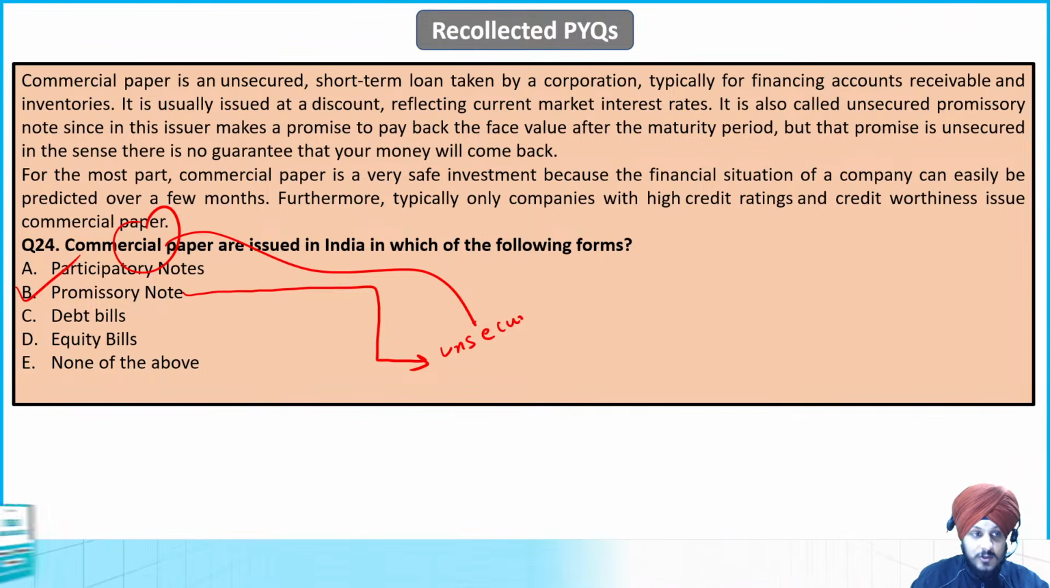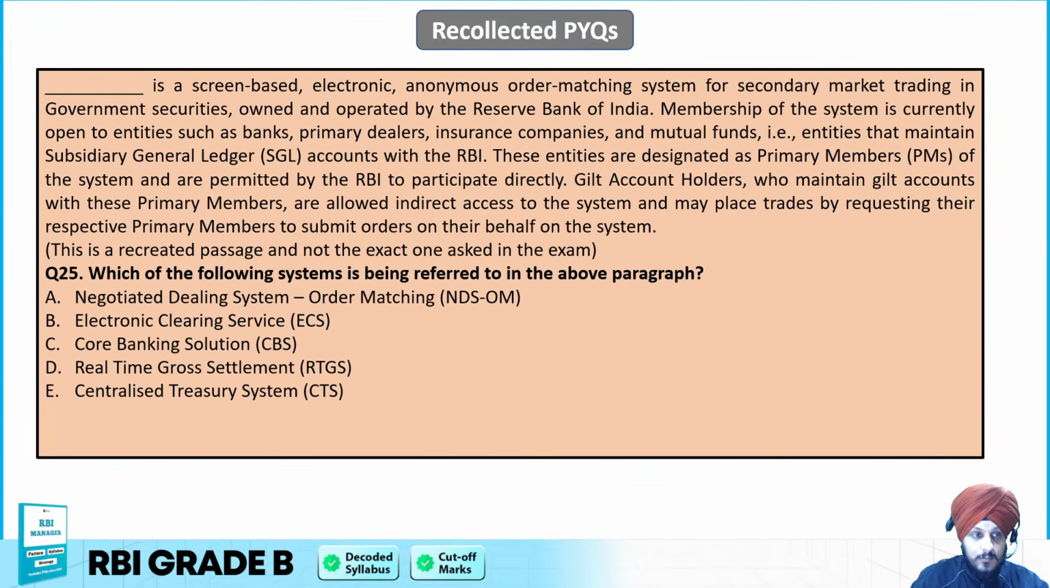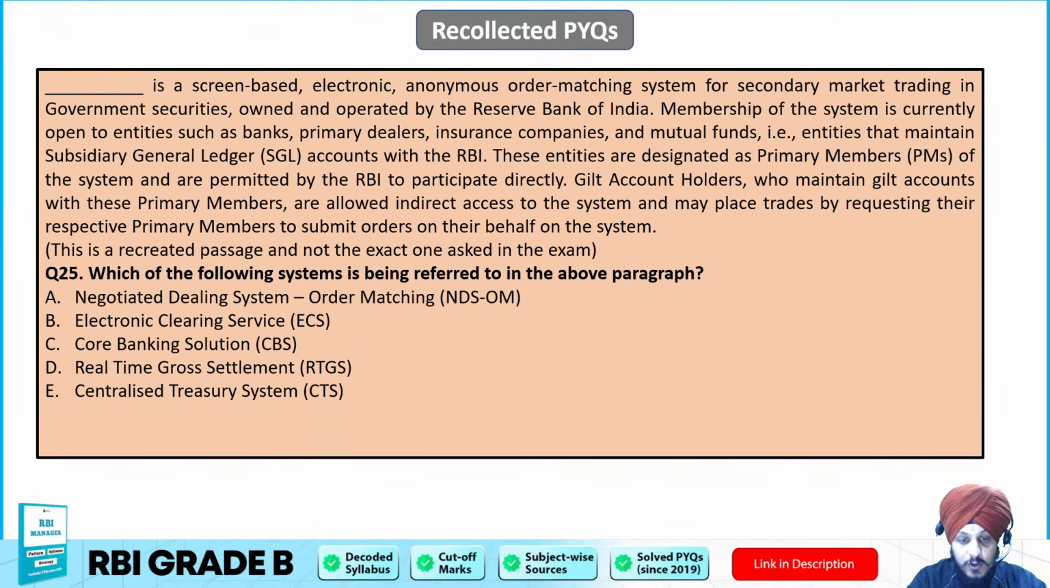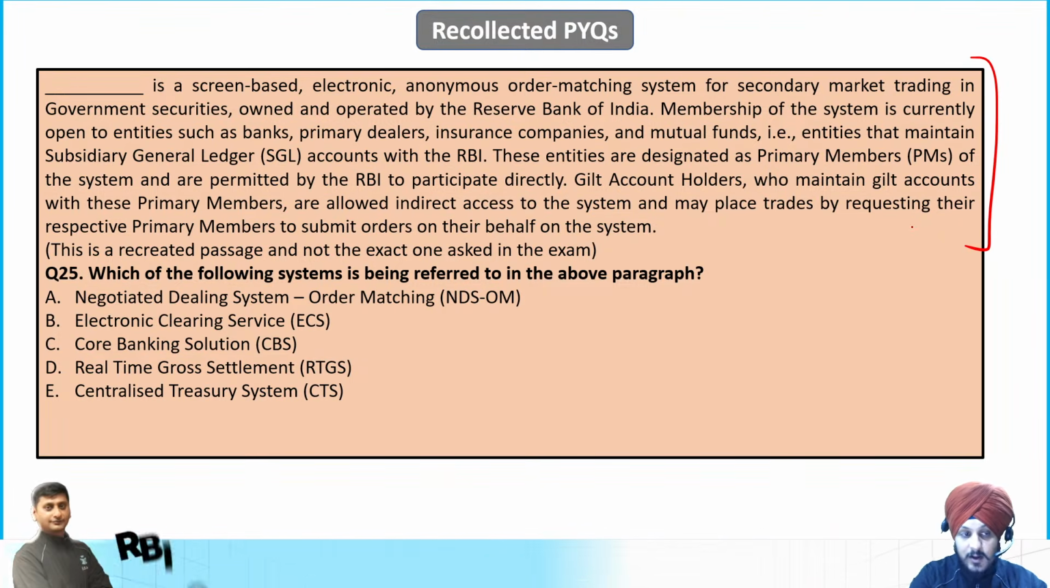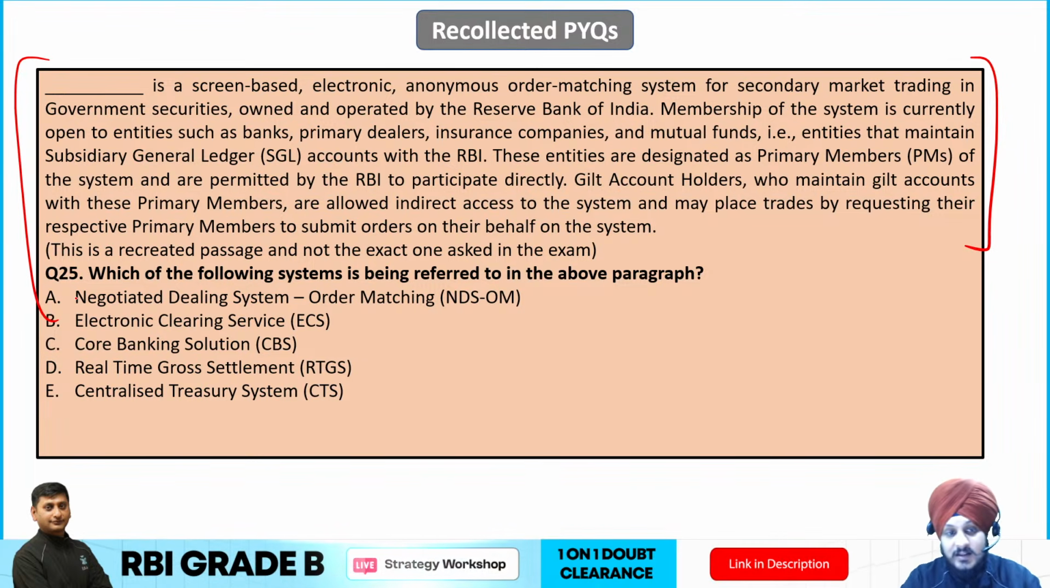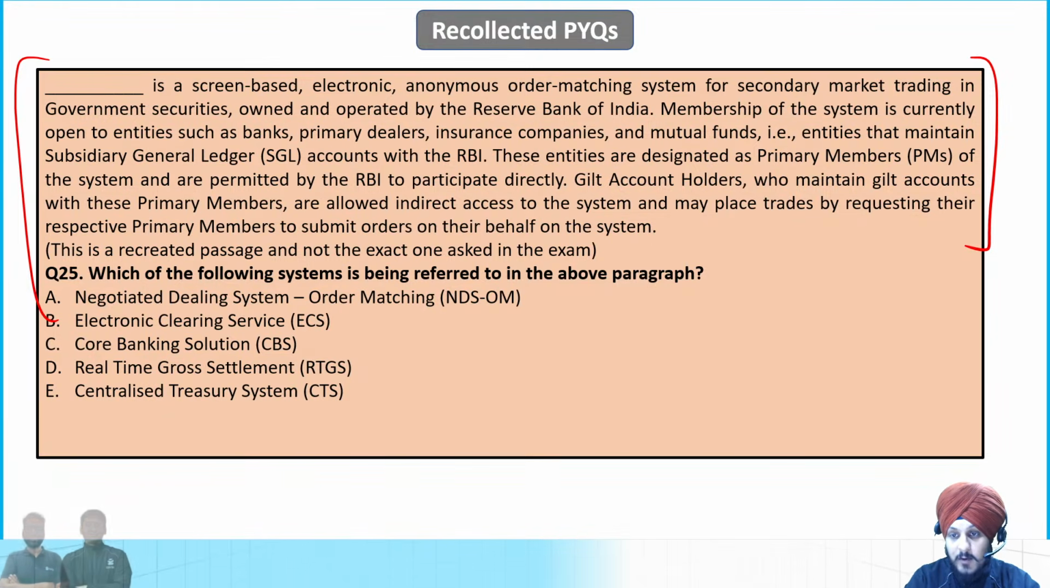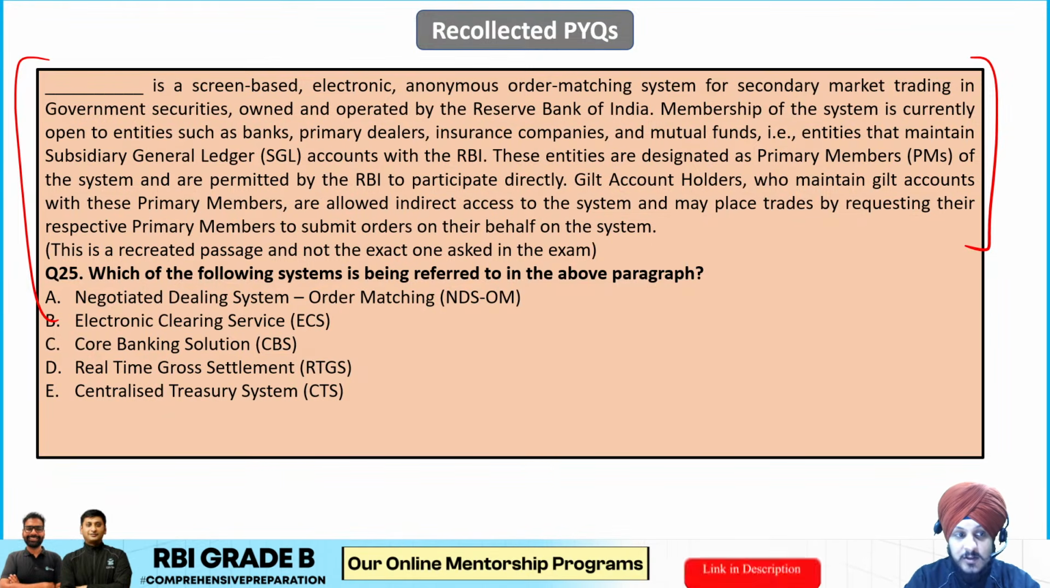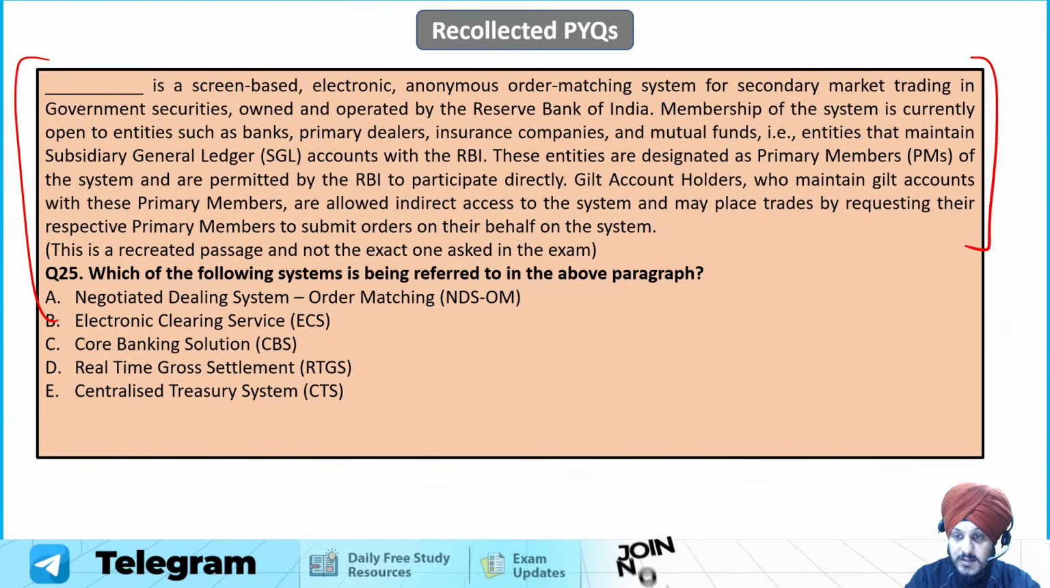Now moving on to question number 25. Which of the following system is being referred to in the above paragraph? So try to read this paragraph and mark the answer. It says Dash is a screen-based electronic anonymous order matching system of secondary market trading in government securities owned and operated by RBI. Membership of the system is currently open to entities such as banks, primary dealers, insurance companies, and mutual funds, that is entities that maintain subsidiary general ledger accounts with the RBI.